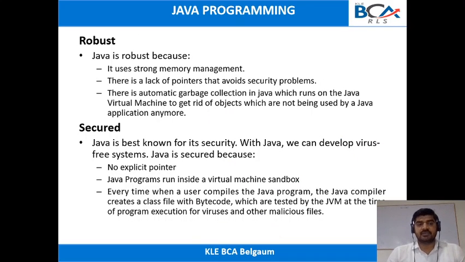So next feature, Java is a robust programming language. Java is robust because it has strong memory management, because it has automatic memory management. So garbage will be automatically collected so that we can use the memory efficiently. Next point, Java does not use the pointer concept, so that we can avoid security problems. So these are the important things. We can say that Java is a robust programming language.